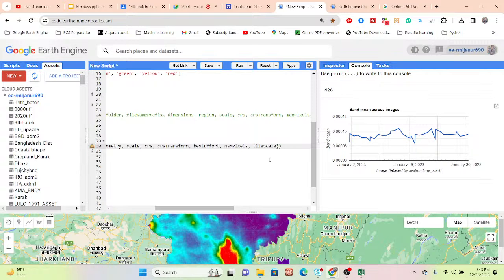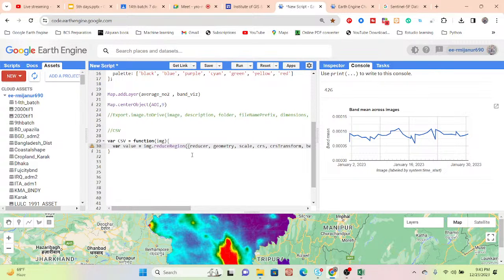Now put all of those values one by one. Suppose reducer: ee.Reducer.mean. I want to calculate the mean value for the time series data download. Suppose you need the maximum value, use max. You need the minimum value, use min.